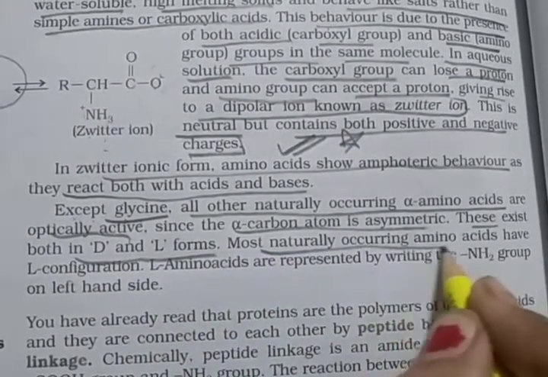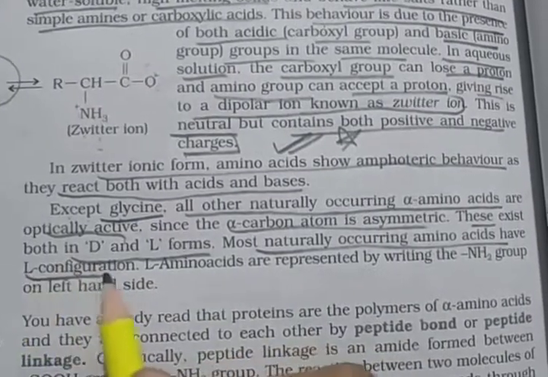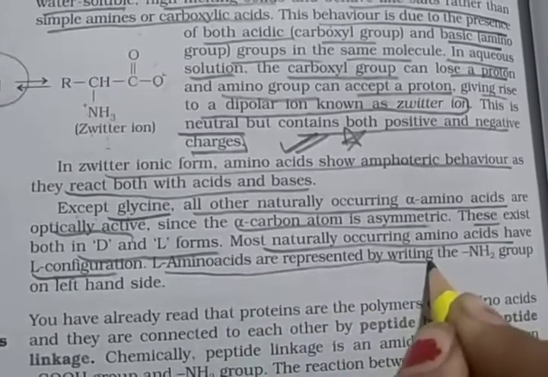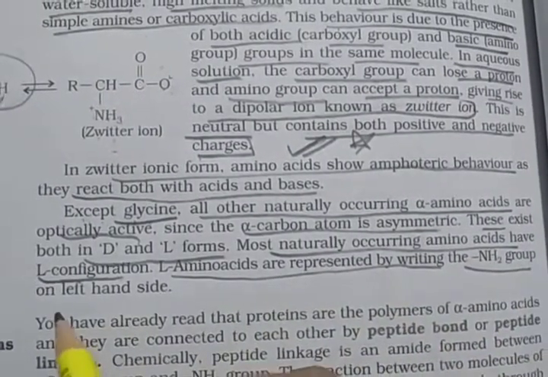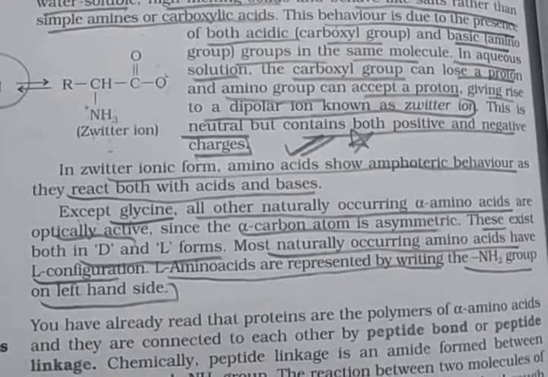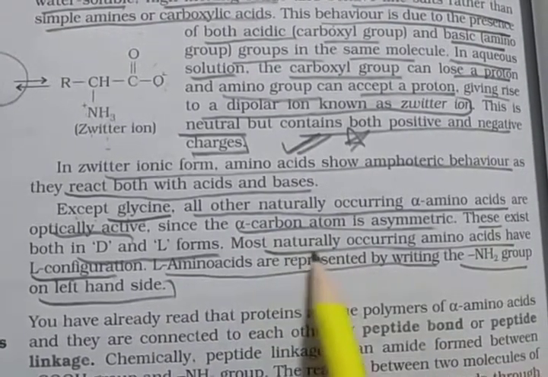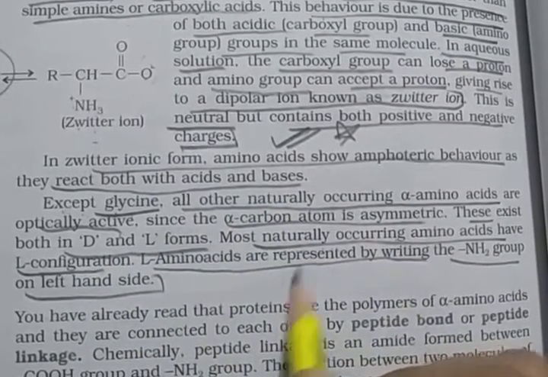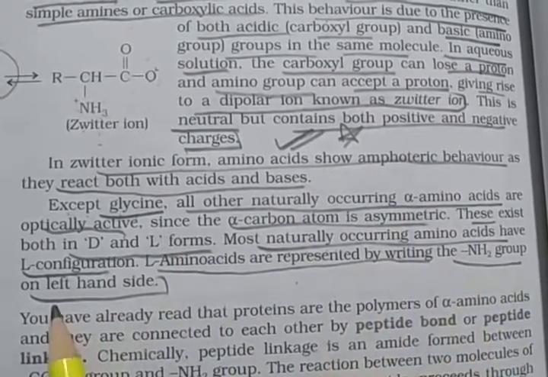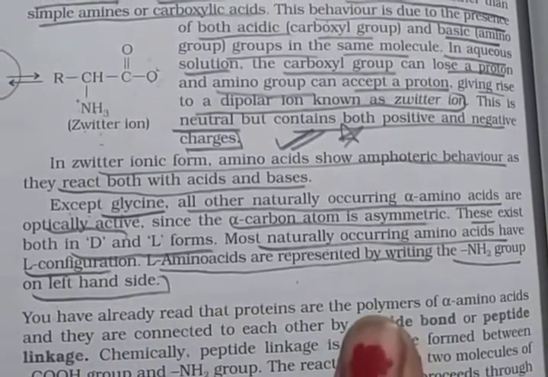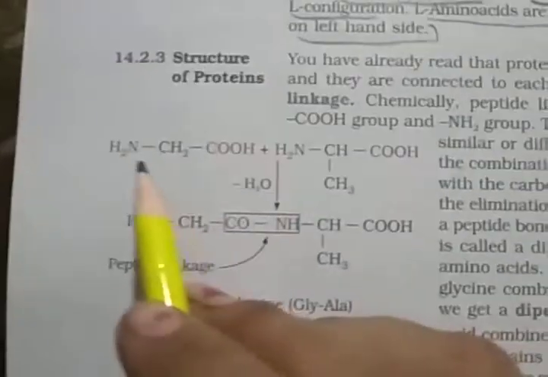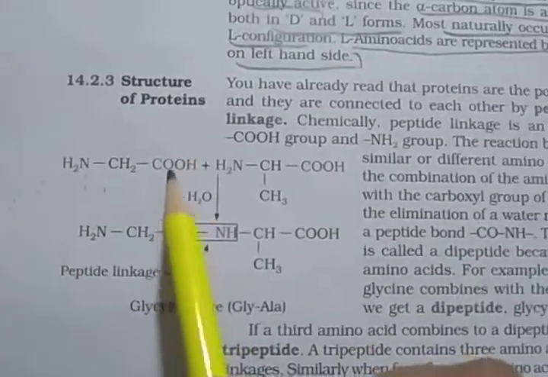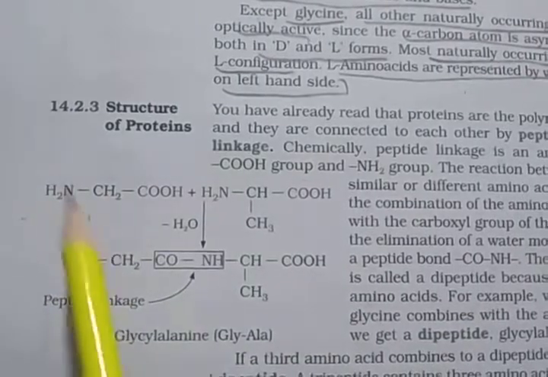Most naturally occurring amino acids have L configuration, and L amino acids are represented by writing the NH2 group on the left hand side. Clear? Here you see CH2 COOH NH2, so NH2 we have to write on the left hand side. So this is the L configuration, L amino acid.